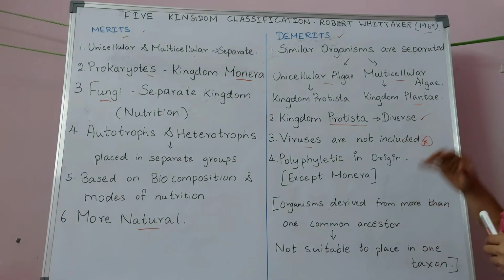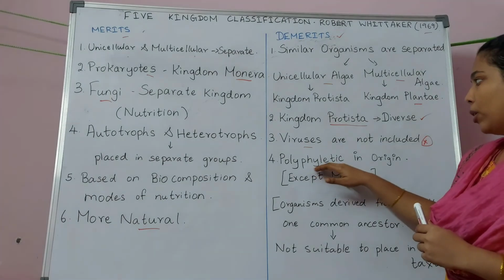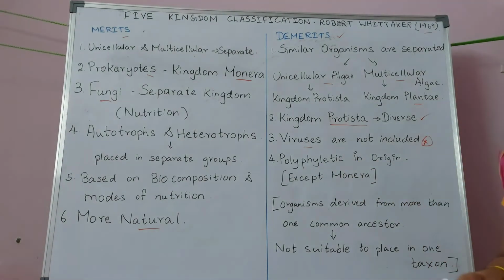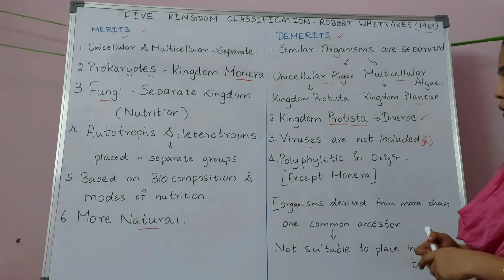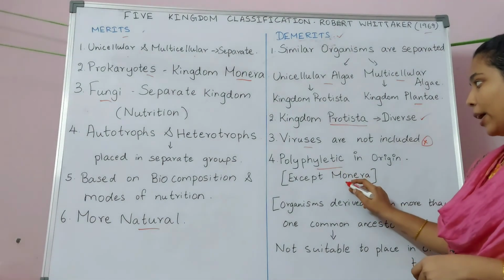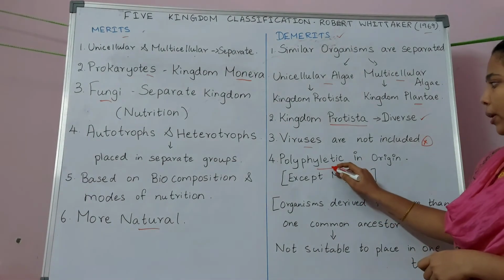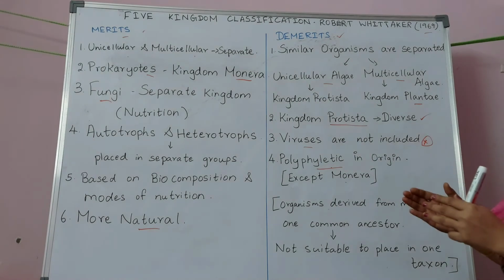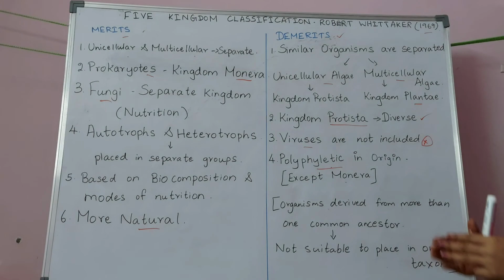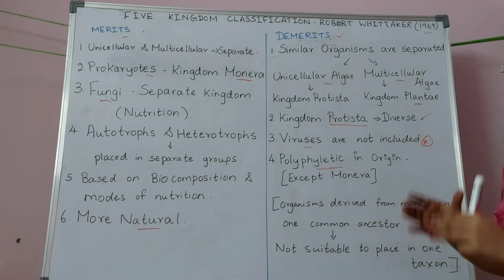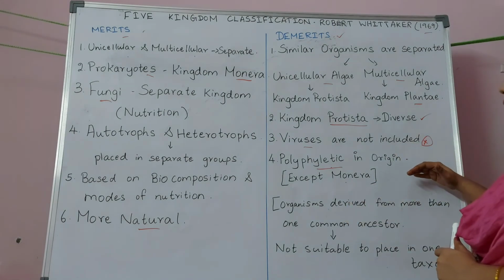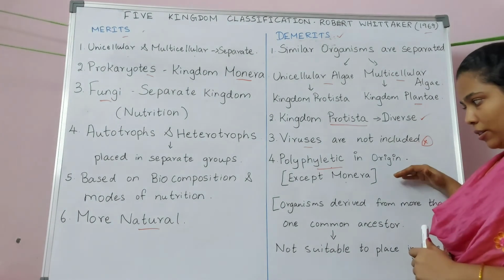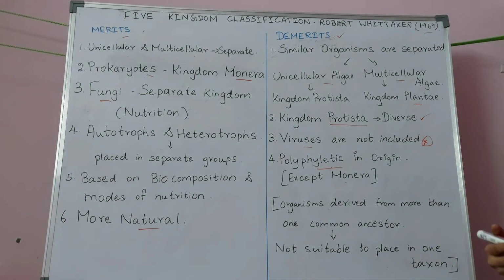And the fourth point is that they are polyphyletic. Most of the kingdoms in this classification are polyphyletic in nature except Monera. Polyphyletic refers to organisms that do not have a common ancestor. For example, we must keep the organisms that have one common ancestor in one group. But this classification does not reveal this fact.